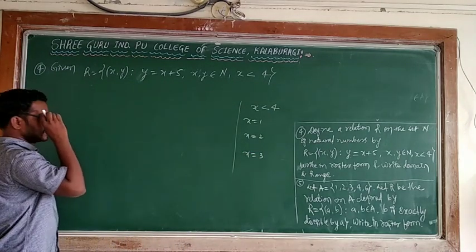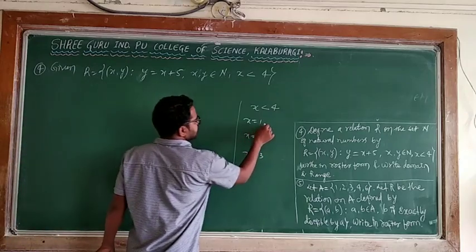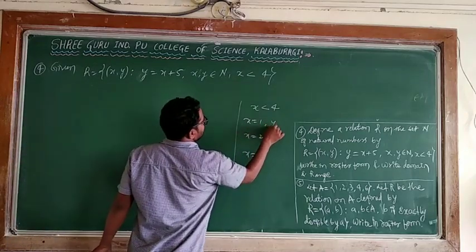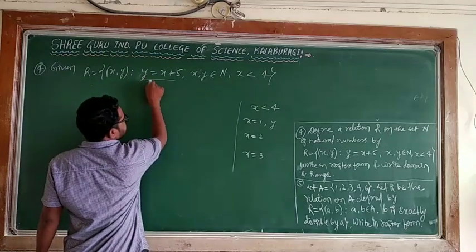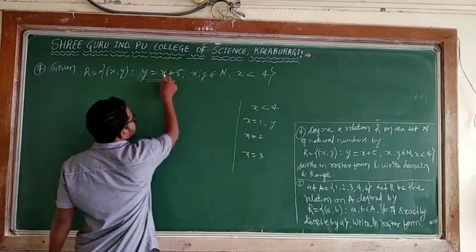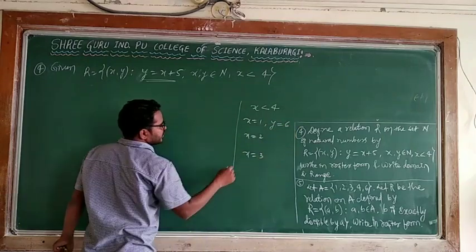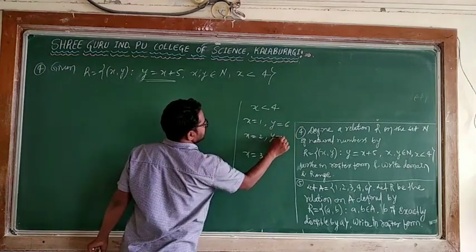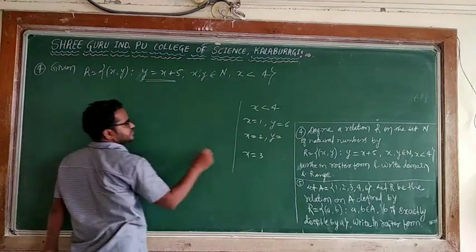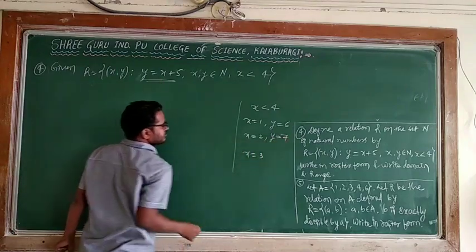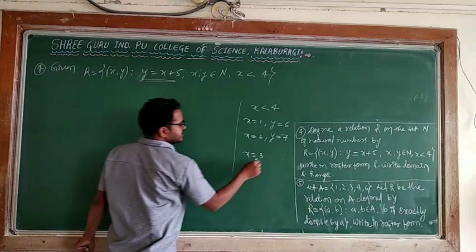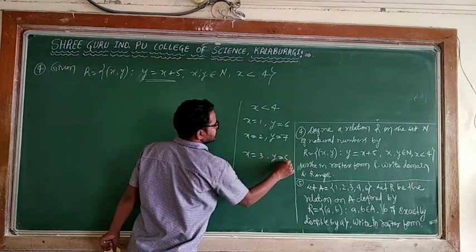So y is: when x is 1, y is 1 plus 5, which is 6. When x is 2, y is 2 plus 5, 7. When x is 3, 3 plus 5, can I say y is equal to 8?